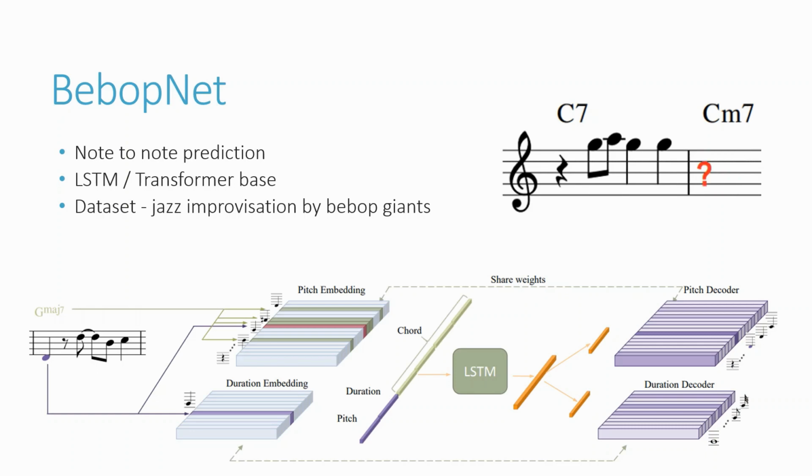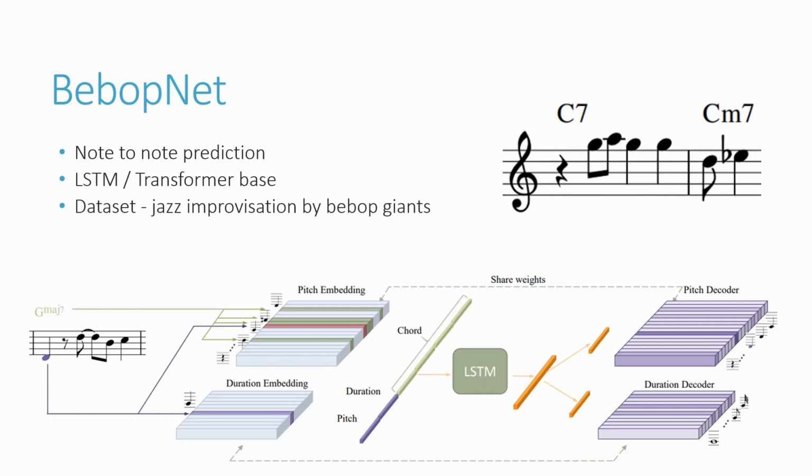BebopNet predicts the next note to be played, given some past notes and past harmonic progression, as well as the forthcoming harmony over which the next note should be played. Our neural network begins with learned embeddings for pitch and duration, which are then used to construct the input to the main part of the network that can be either an LSTM or a transformer. The chord is represented using the concatenation of the embeddings of the four pitches that consist it. The output is decoded using the same embedding weights to predict the duration and pitch of the note to be played next.